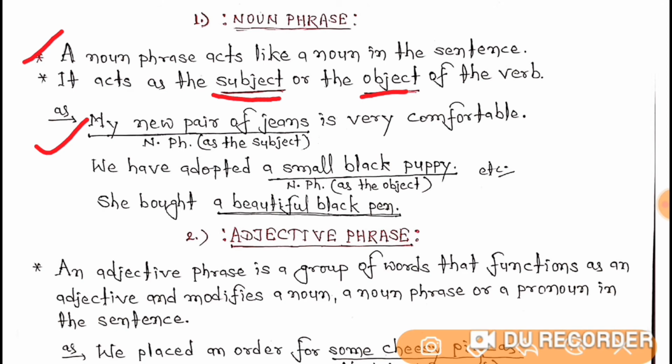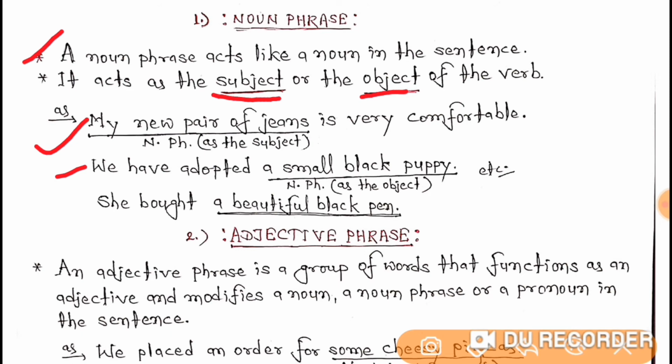Now let's understand the second one. The second sentence tells us, we have adopted a small black puppy. So here the noun phrase is a small black puppy, with the head noun puppy functioning as the object of the sentence.